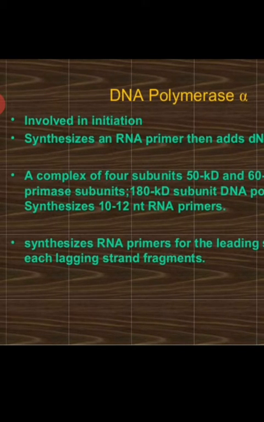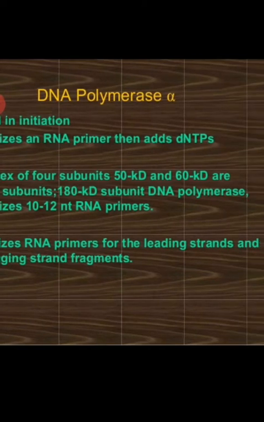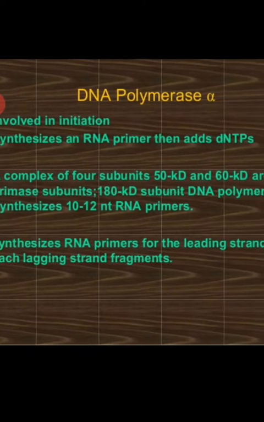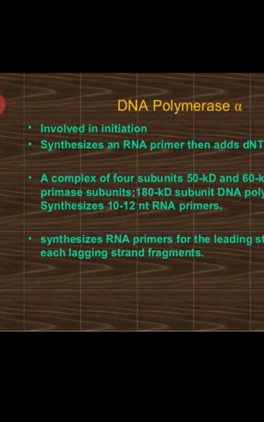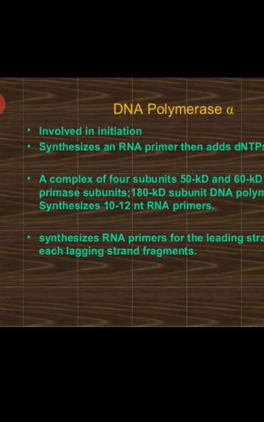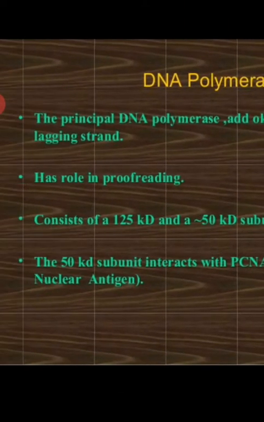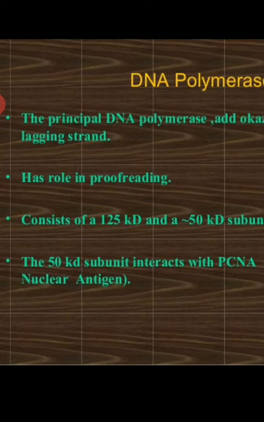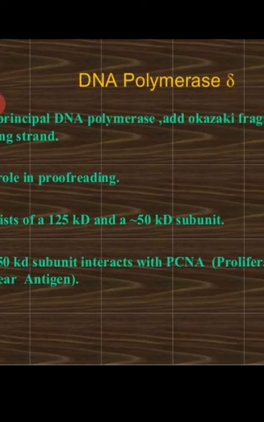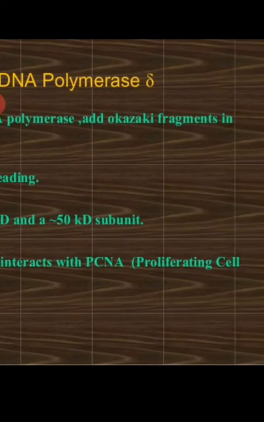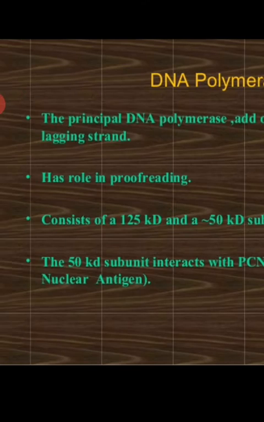So synthesis of RNA primer is needed for the leading strand and each lagging strand fragment, because the RNA primer is required only once for the leading strand, whereas it is needed for every Okazaki fragment on the lagging strand. Now DNA polymerase delta is the principal DNA polymerase and adds to Okazaki fragments in the lagging strand.